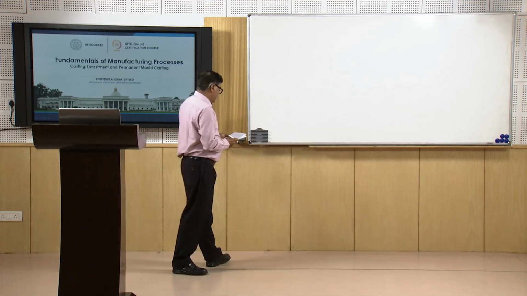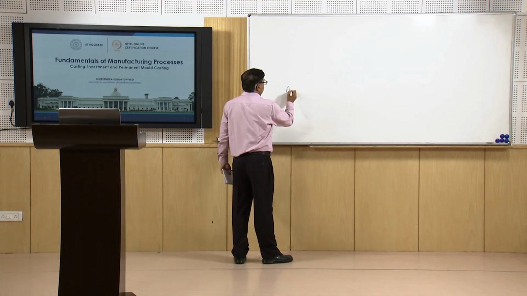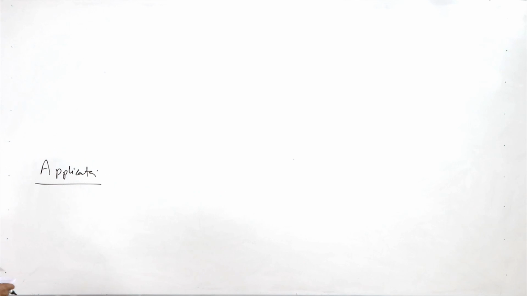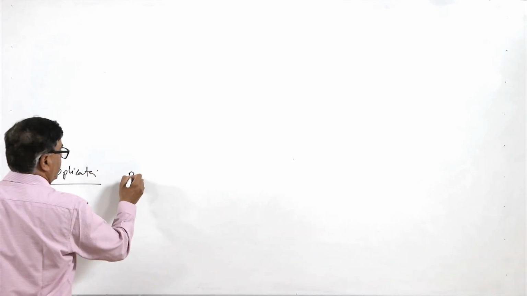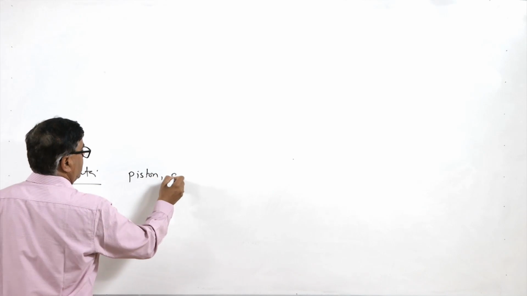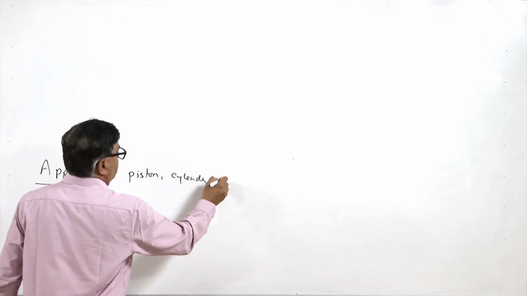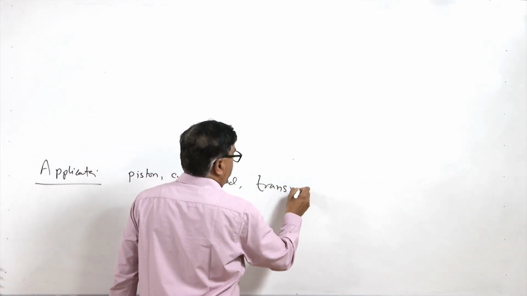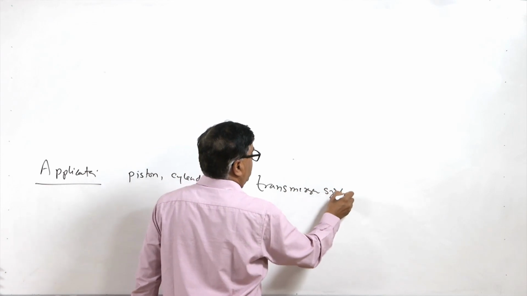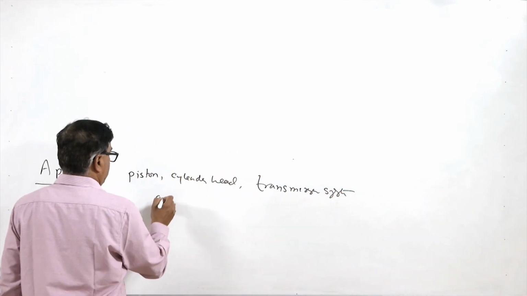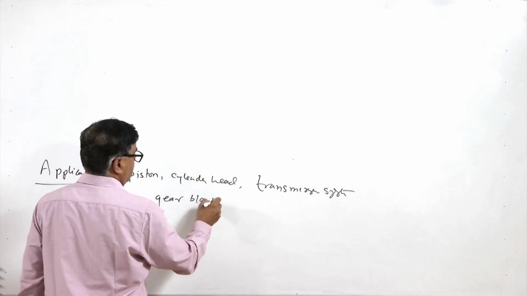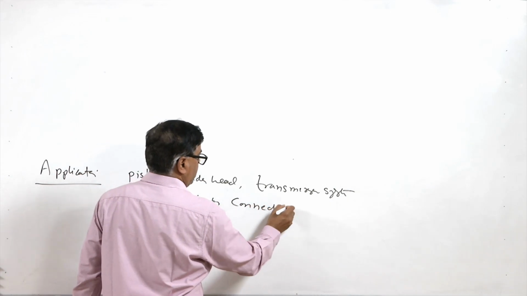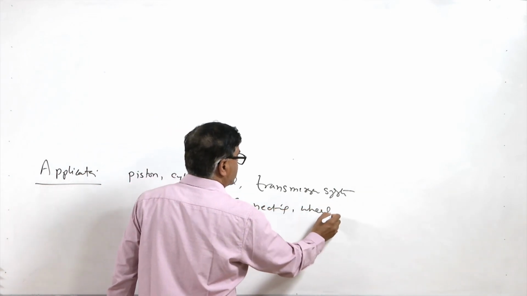Now, we will talk about the advantages and the applications. The applications of the permanent mold casting process include the production of pistons, cylinder heads and other parts of the transmission system of automobiles, gear blanks and connecting rods, wheels, alloy wheels.